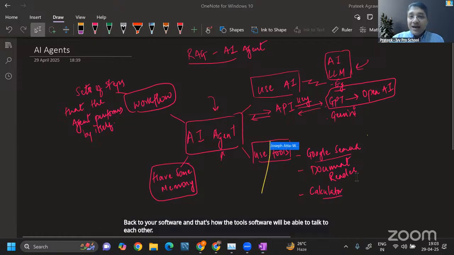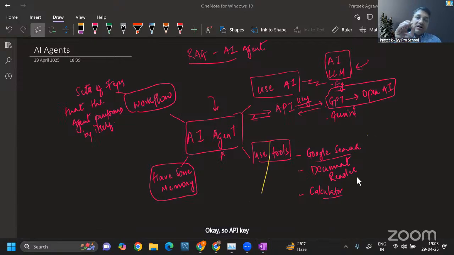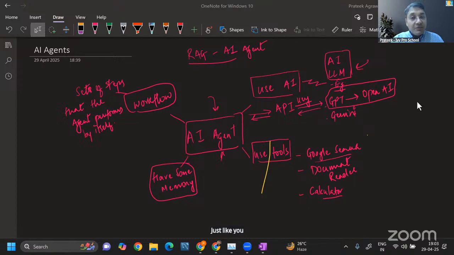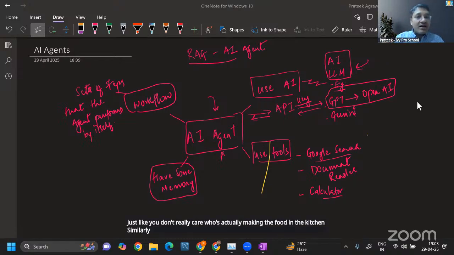Okay, so an API key is actually nothing but a waiter in a restaurant. The role of a waiter is what? To take the messages from you, go to the kitchen, and get the food for you. If you are an authenticated customer, then get the food from the kitchen and give it to you. Just like you don't really care who's actually making the food in the kitchen, similarly, a software does not care how the other software works as long as they can talk to each other through an API key, right?